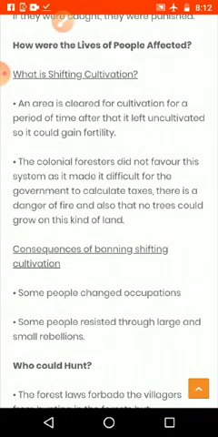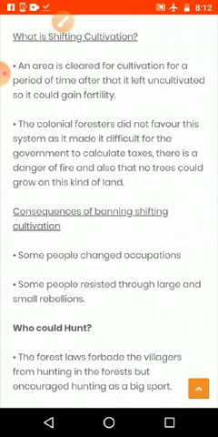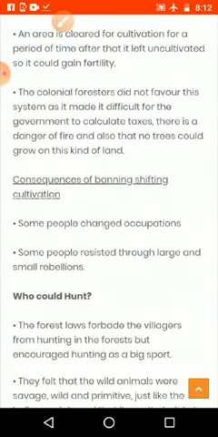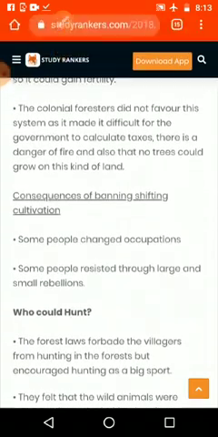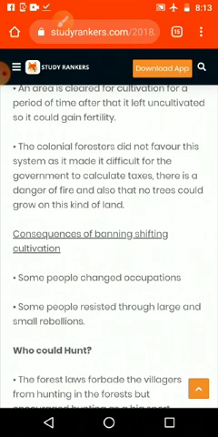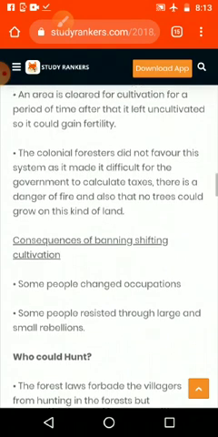What is shifting cultivation? An area is cleared for cultivation for a period of time. After that, it is left uncultivated so it could gain fertility. So they will use the land for 10 years, then they will keep the land empty for many years without cultivation. By that time, the plants will grow, and it may take 20 or 30 or 50 or more years. By that time, it will regain the fertility of the land. By that time, they will find a new place, cut down trees and burn them and start the cultivation.